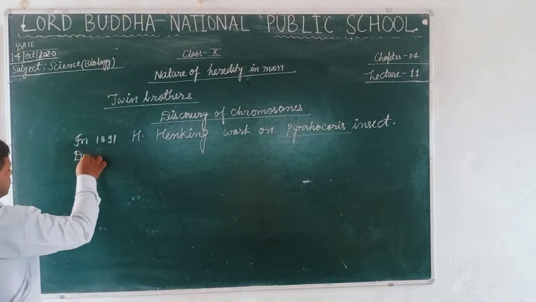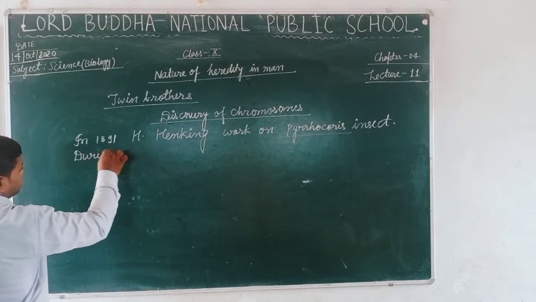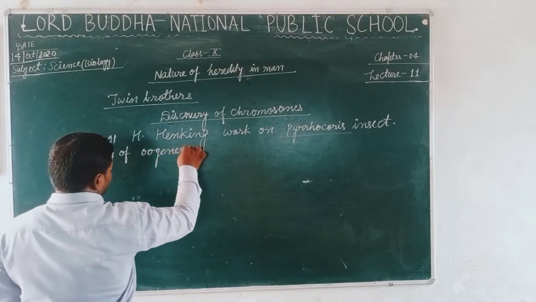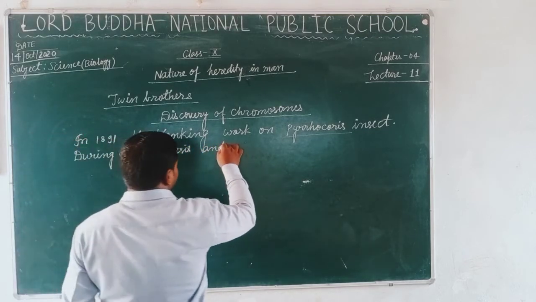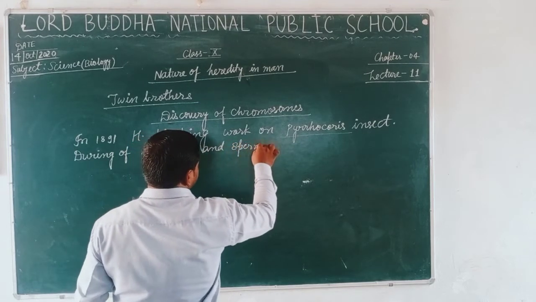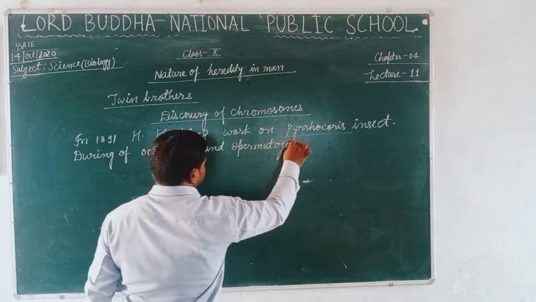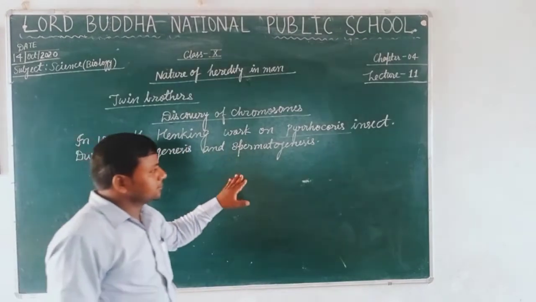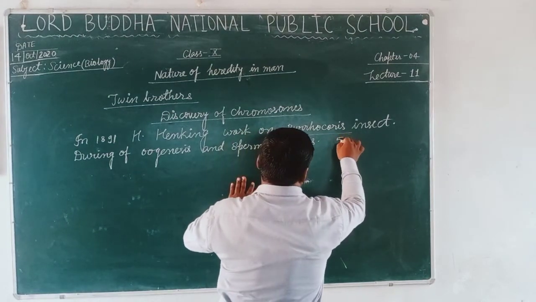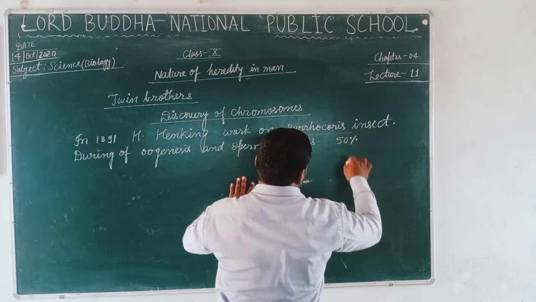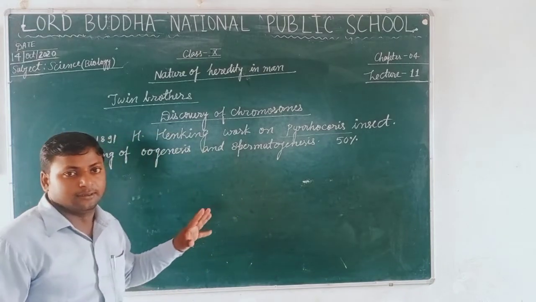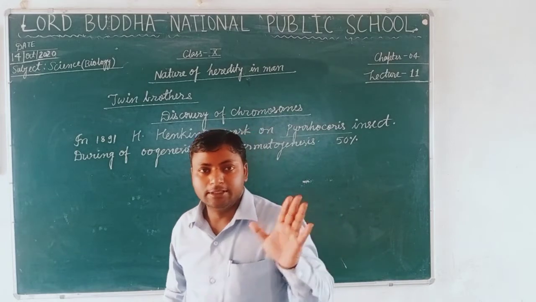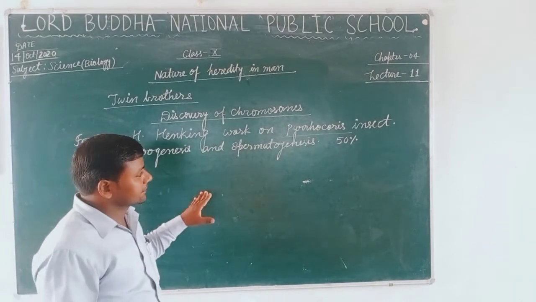During the process of oogenesis and spermatogenesis, he observed that there is 50% extra chromosomal material in the sperm of this Pyrrhocoris insect.